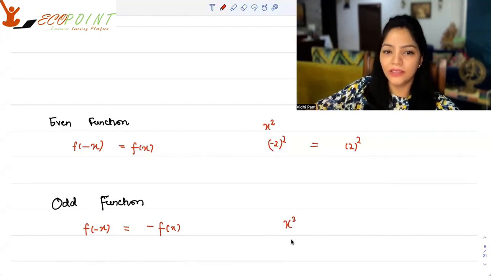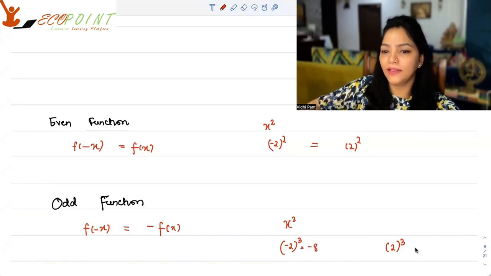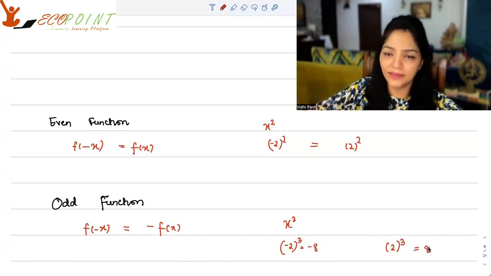If I take the input as -2, (-2) cube gives me -8, and for input 2, it gives me 8. The absolute value is the same, but positive and negative are different. So this is an odd function.